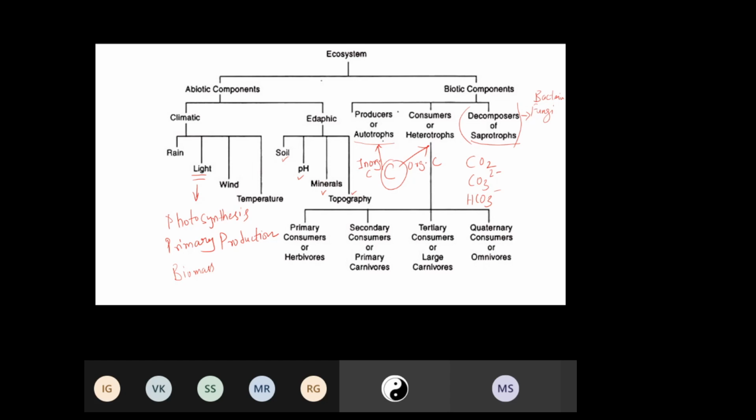To understand this basic concept, we will be building upon it to understand the overall functioning of an ecosystem. So within producers we have primary producers, and within consumers we have primary consumer, secondary consumer, tertiary consumer, and quaternary consumers. So herbivorous, primary carnivorous, large carnivorous, and omnivorous. Now some of this content you may already have gone through in school, but it is good for you to go through this again because these are very basic elements which you will be requiring for further knowledge accumulation.